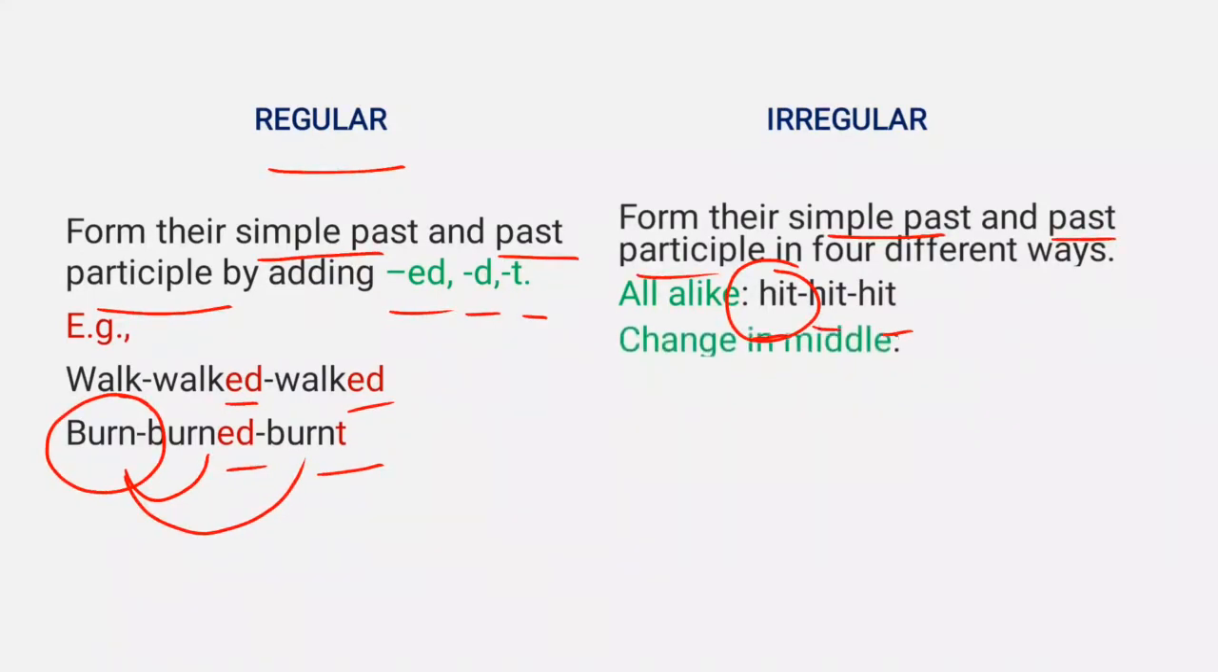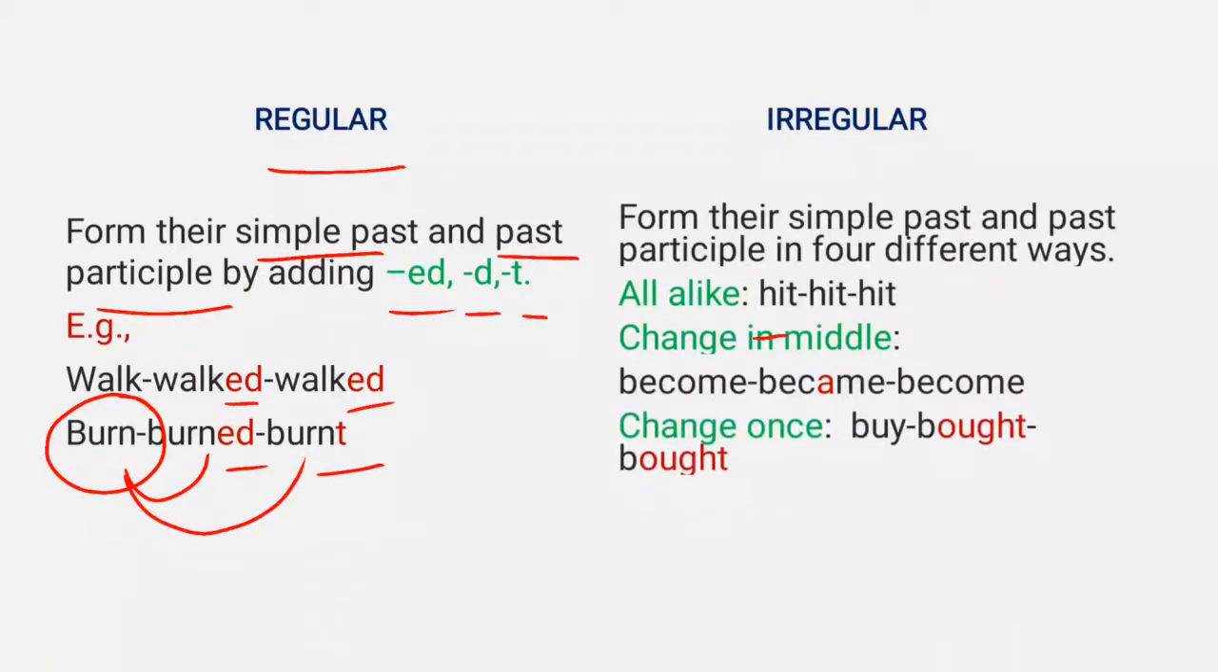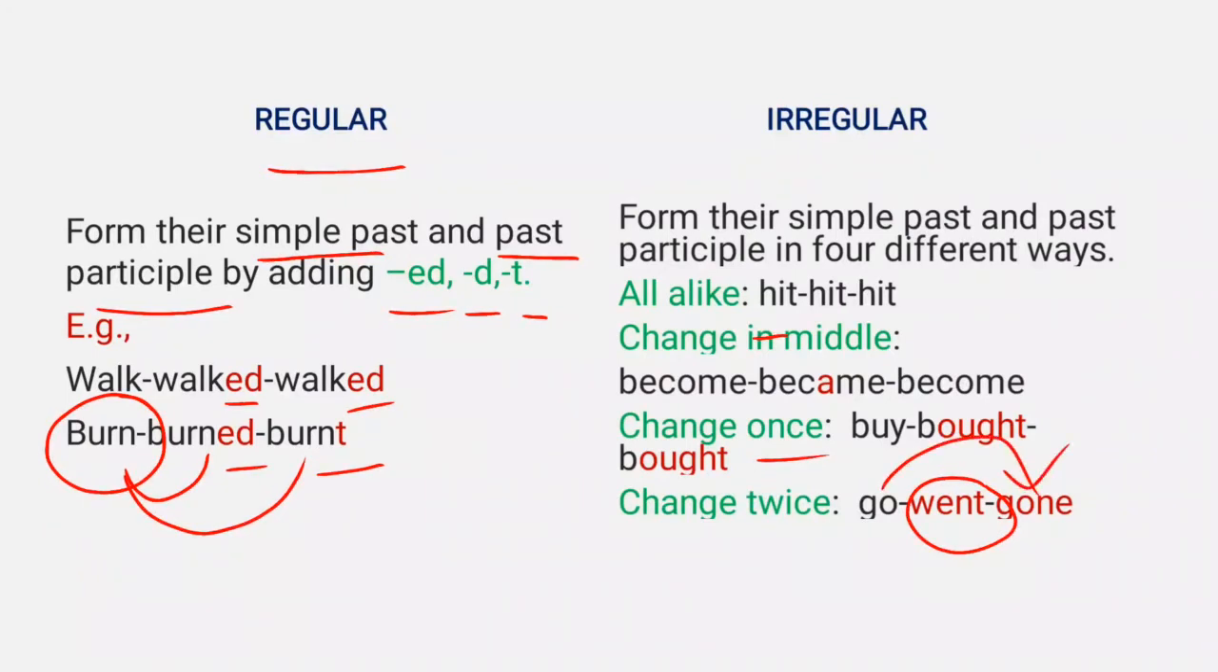Secondly, by changing in middle. For example, become, became, become. Then we have third type of irregular verbs. They change once. Buy, bought, bought. And the fourth type of irregular verbs include those verbs which change twice. Go becomes went when we talk about simple past tense, and it becomes gone when we talk about past participle of base form of go.